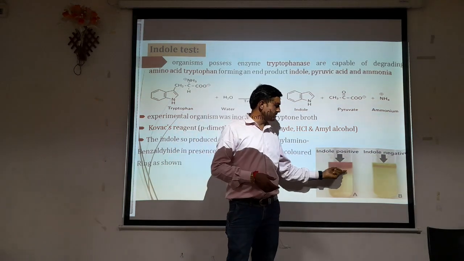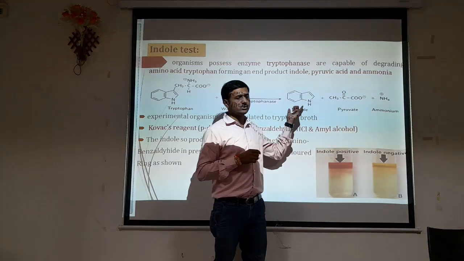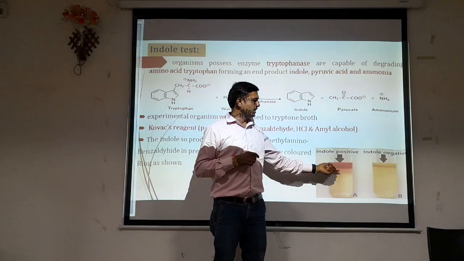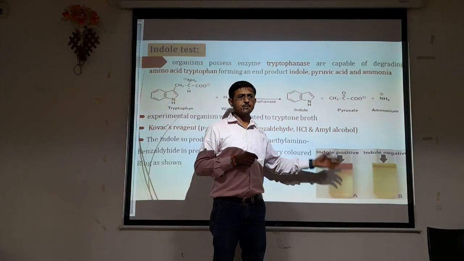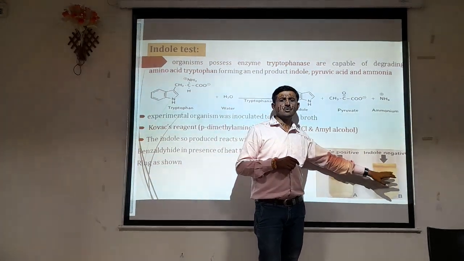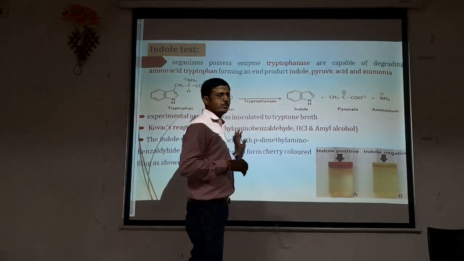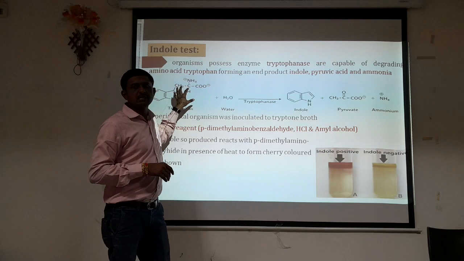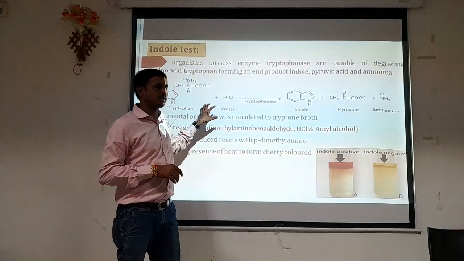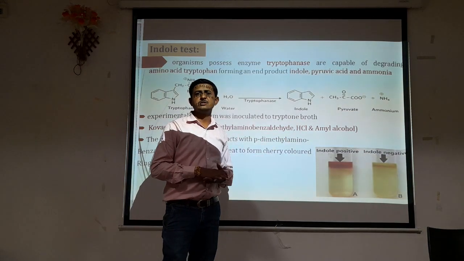If this ring appears, we can say that the organism is producing indole in the presence of the tryptophanase enzyme. On the other side, if after addition of Kovacs reagent there is no formation of a cherry colored ring, we can say that the organism is unable to utilize the tryptophan amino acid and unable to produce indole, so indole is not produced in that media.